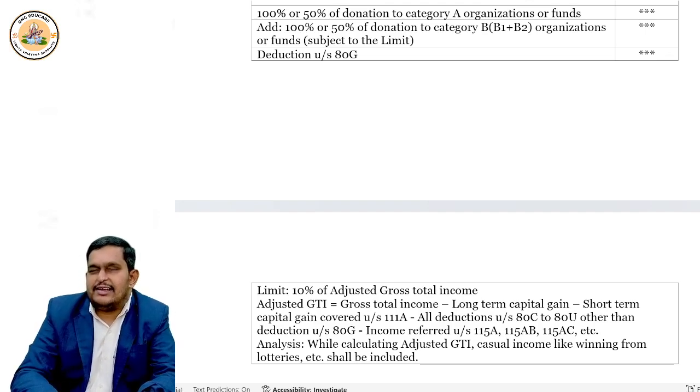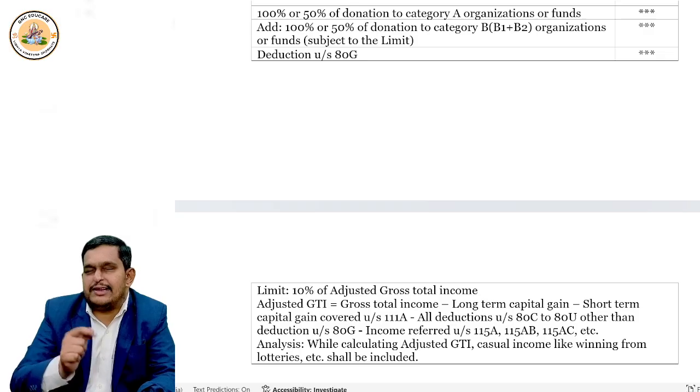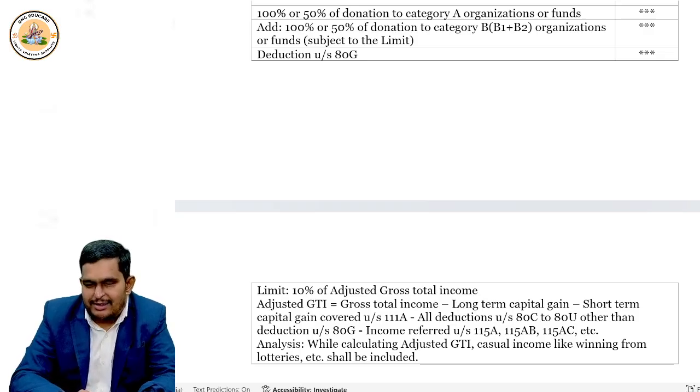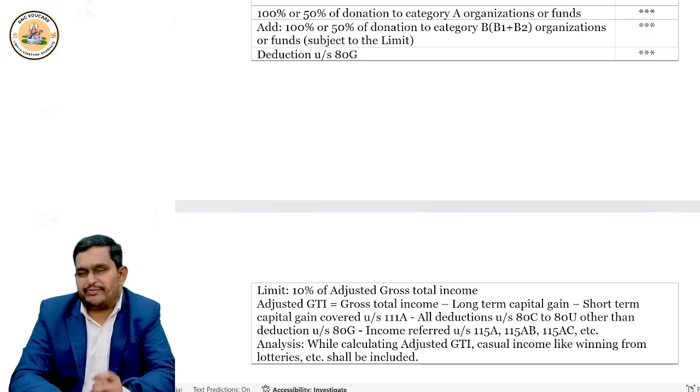And finally, any income which is specified under section 115A, 115AB, 115AC, etc. So if you deduct these things, then you will get adjusted total income.